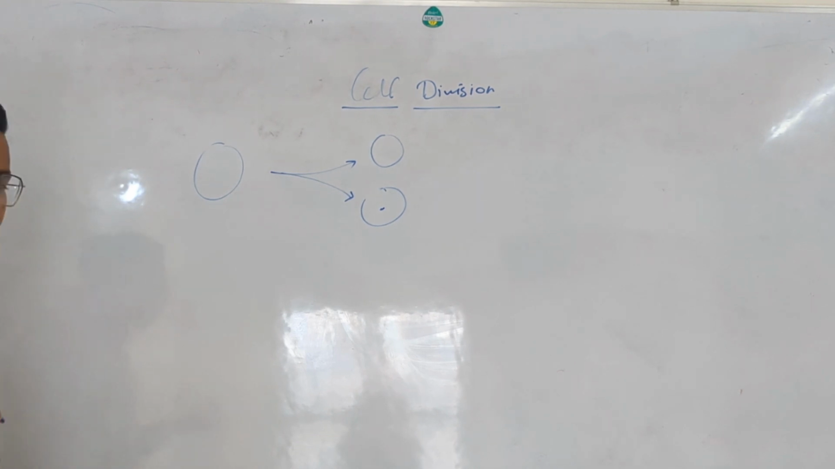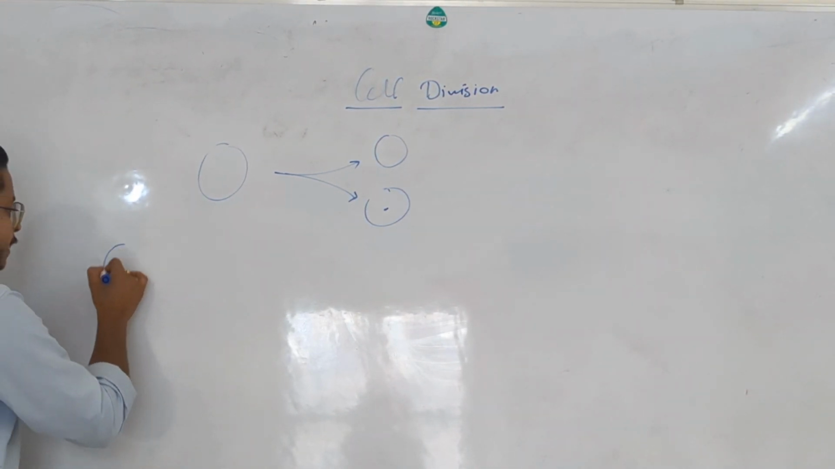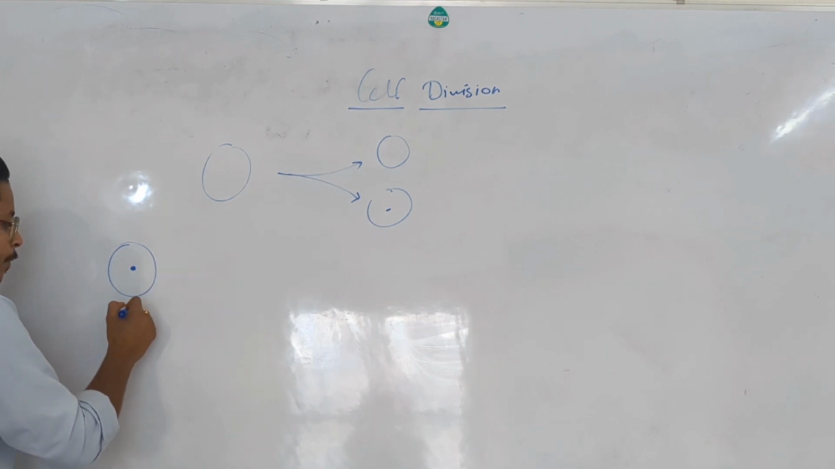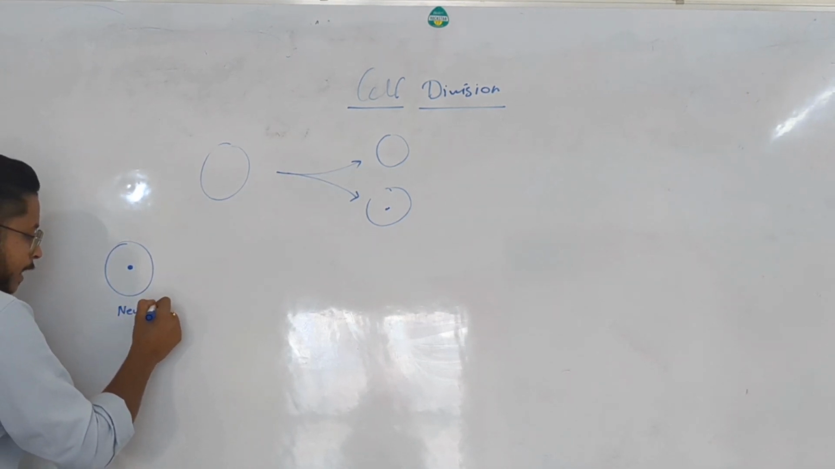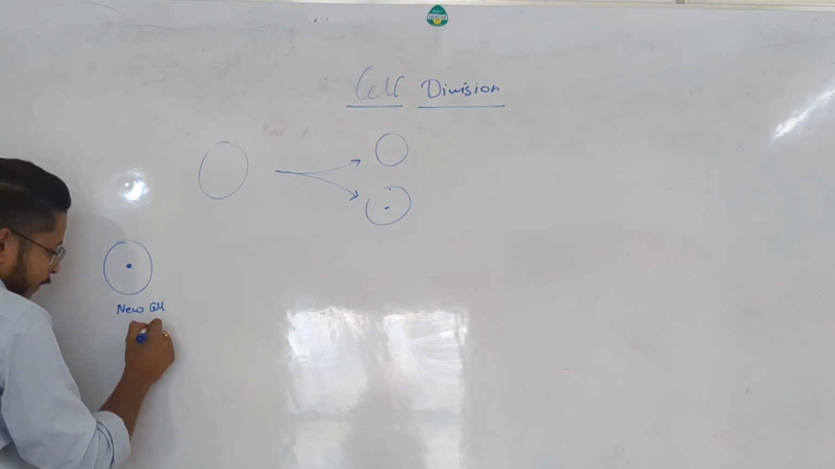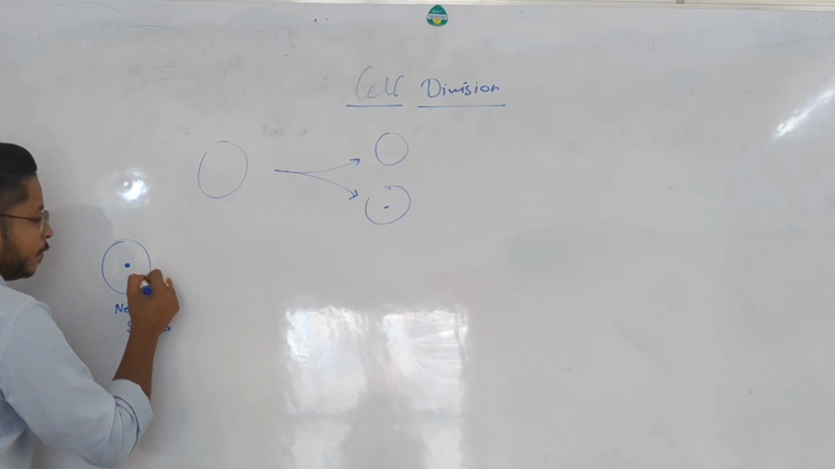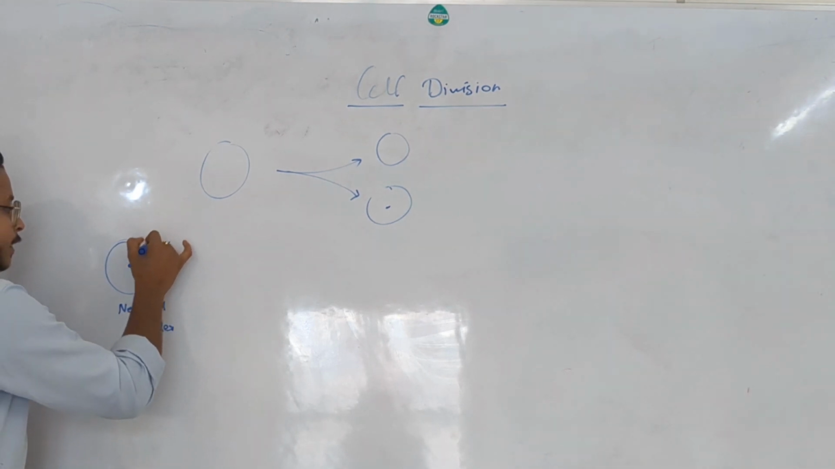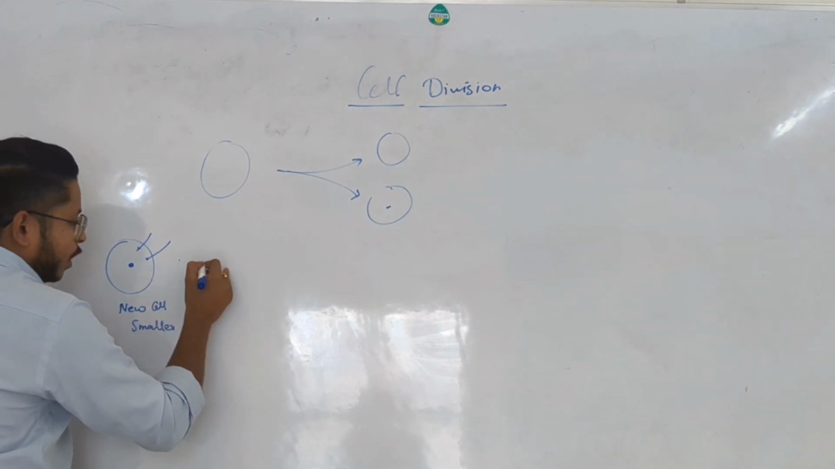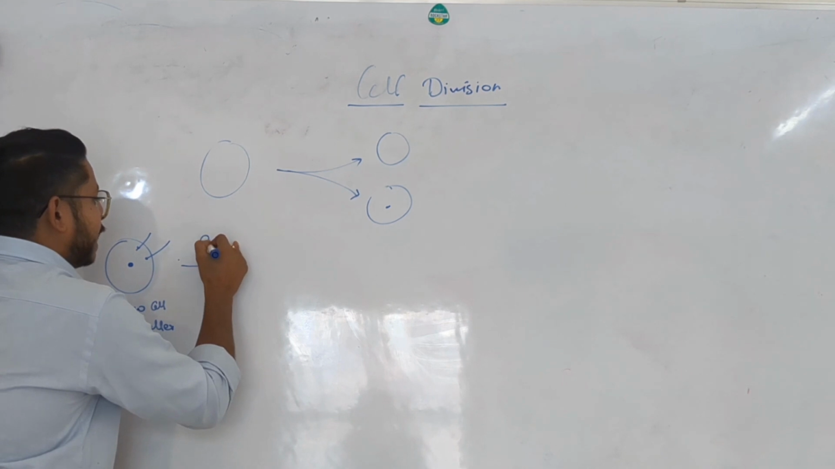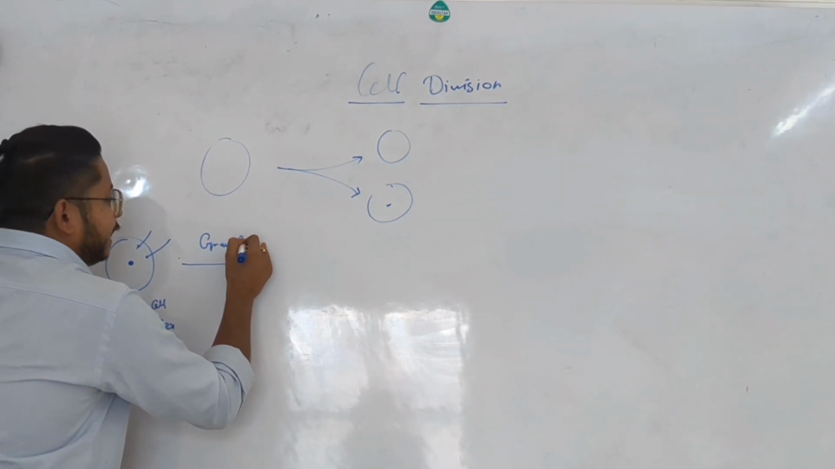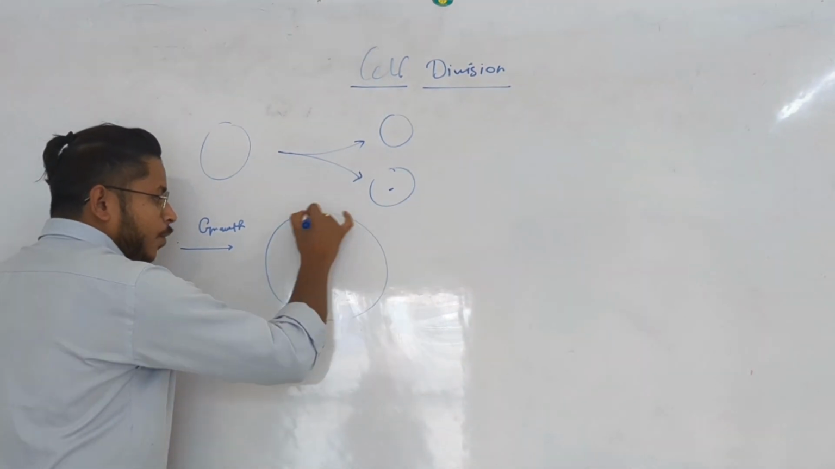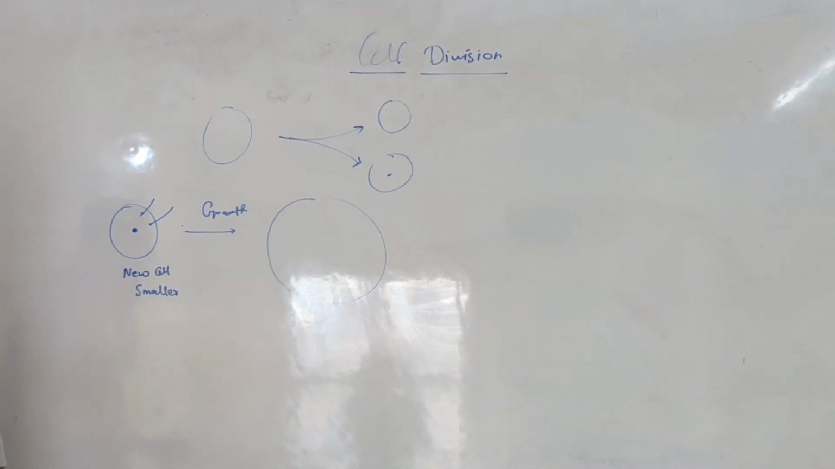As you know, the body of an individual is made up of cells. Cell size is generally small when a cell is born, so a new cell always looks smaller. After getting food from the surroundings and doing some anabolic activities, the smaller cell grows. The first phase of the cell cycle is called growth, because of which the size of the cell increases.